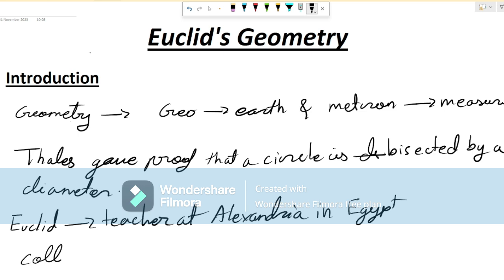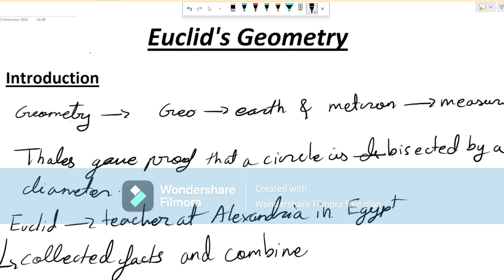So he collected facts and combined them in one single book.